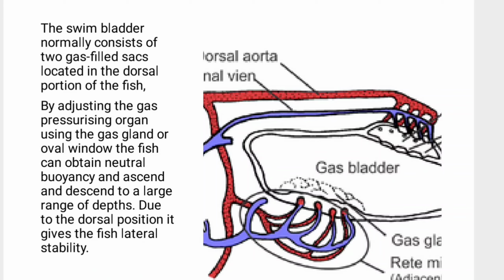So here, due to the dorsal position, it gives the fish lateral stability. Because the air bladder or the swim bladder is present on the dorsal position, ultimately it gives the fish lateral stability, and with the help of that, it can ascend as well, it can descend as well, up to a large range of depths. This was all about buoyancy.